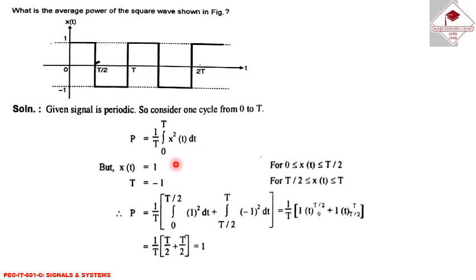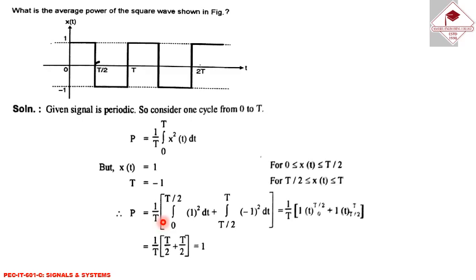Now another problem is given to you. From this particular signal, power and energy are to be found. According to this problem, power is defined as P equal to 1 divided by T, integration 0 to T of x squared(t) dt. But here in this case x(t) is equal to 1 for the limit 0 to T by 2, and x(t) is equal to minus 1 for T by 2 to T. So by using this we can apply it in the formula.